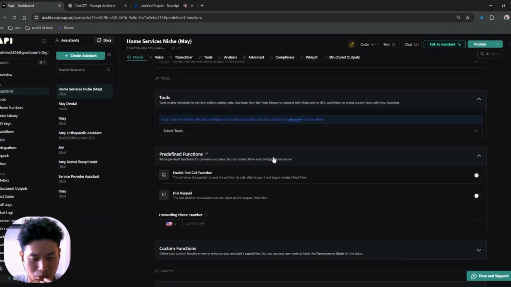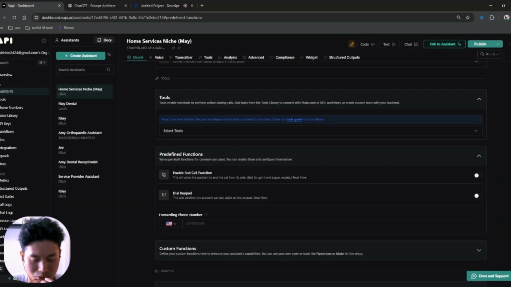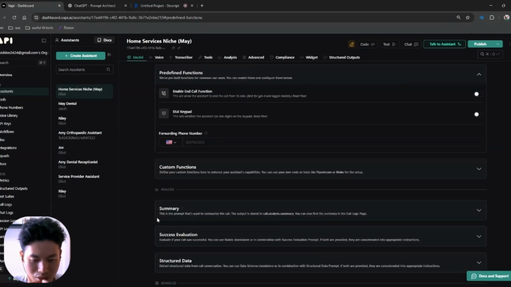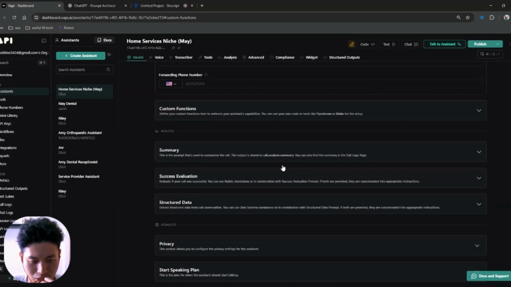Next, we have predefined functions. Don't really touch it. This is only applicable if you have an inbound voice agent and you want to put in a phone number for transferring to a human, or human in the loop. That's where you have a phone number for them to dial in to the actual human to take up the calls for immediate or emergency cases. Custom functions also, don't touch.